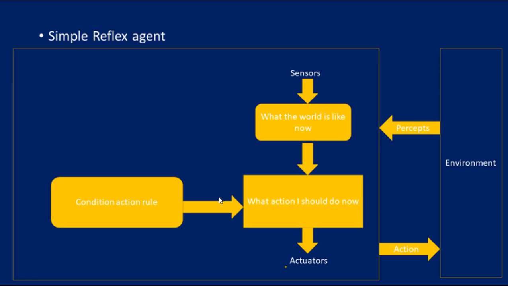Memory is also very limited, so if there is a longer thing, it is very difficult to store. It is non-adaptive to changes in the environment. If the environment changes frequently, adaptivity is very critical, and here in the case of the simple reflex agent it is non-adaptive. So this is what is meant by the simple reflex agent.